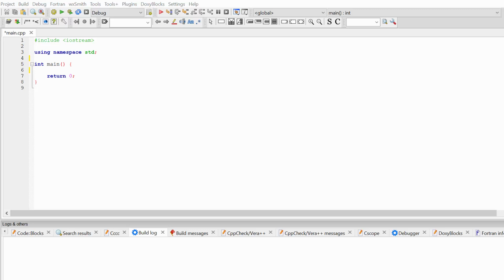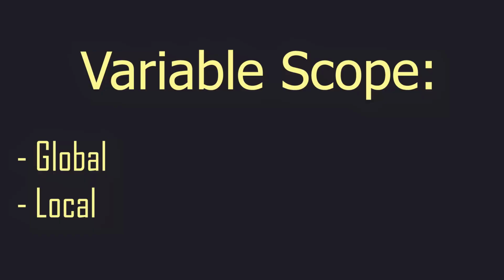Today we are going to discuss the concept of variable scope, a fundamental aspect of programming. Understanding variable scope is crucial for writing clean, efficient, and bug-free code. Variable scope refers to the region of the program where a variable is accessible and can be used. Variables in C++ can have local and global scope.